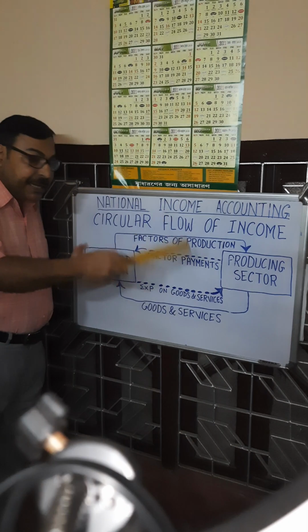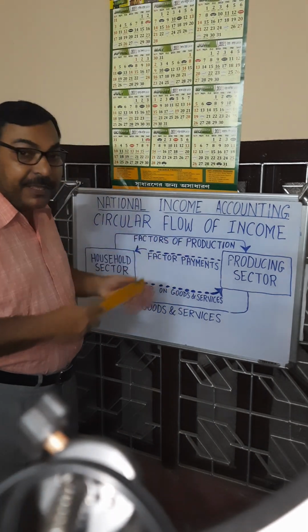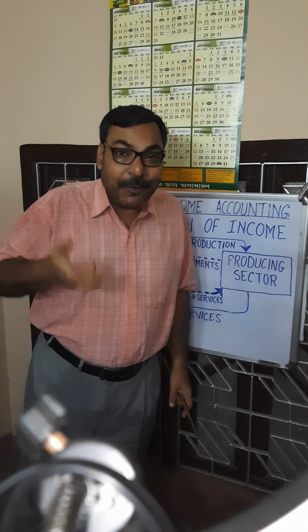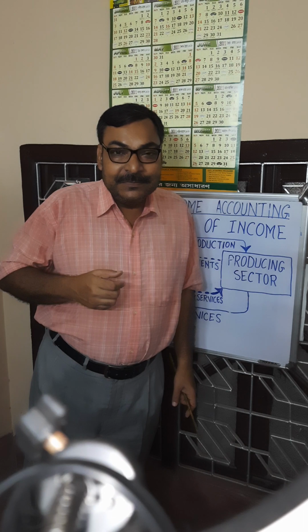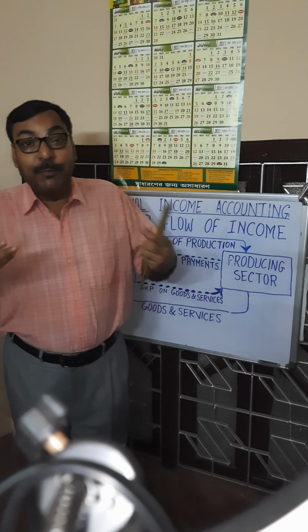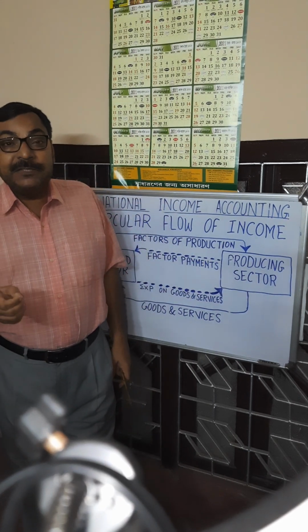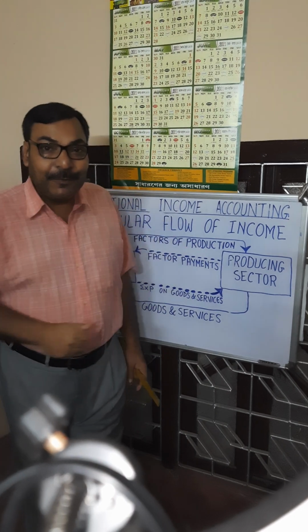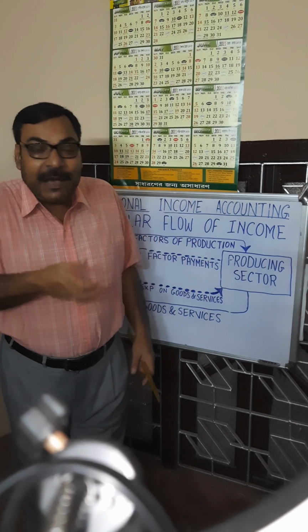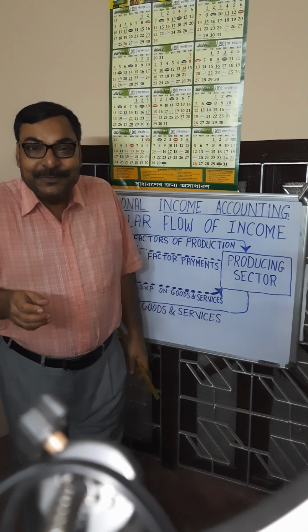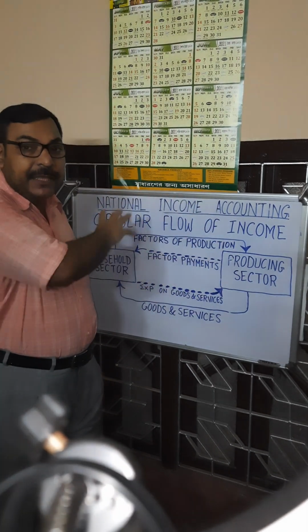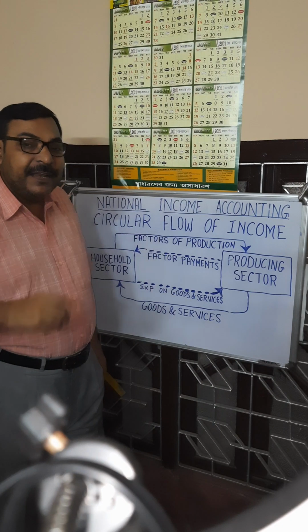So this flow of money, the volume of money flowing in the economy, indicates the growth of GDP or national income. Whether this flow of money will be more or less depends on two factors: how money is injected into this flow, called injection, and how money leaks from this flow, called leakage. The volume of money flowing in the economy also depends on injection and leakage.